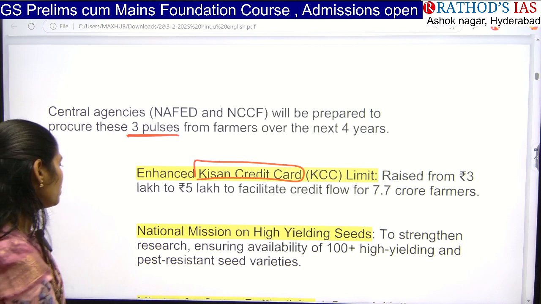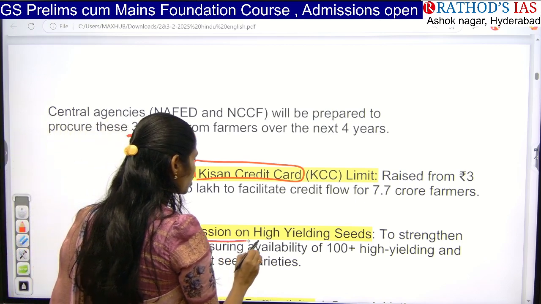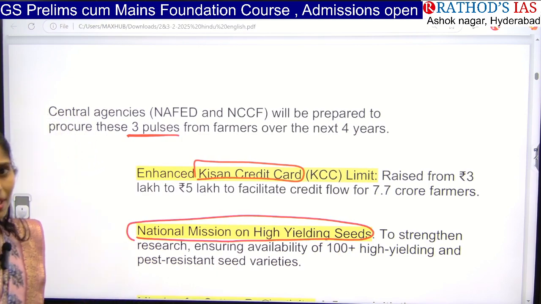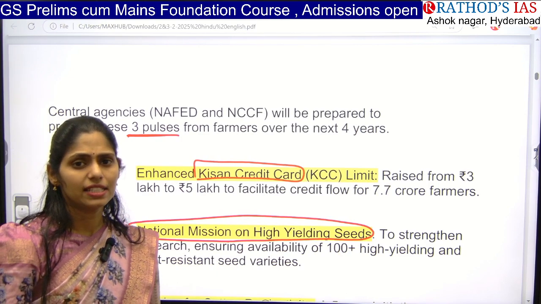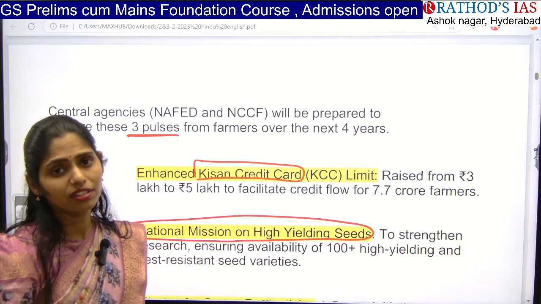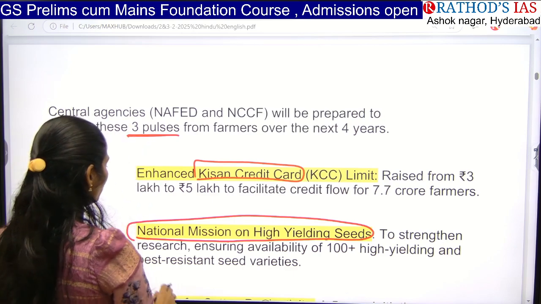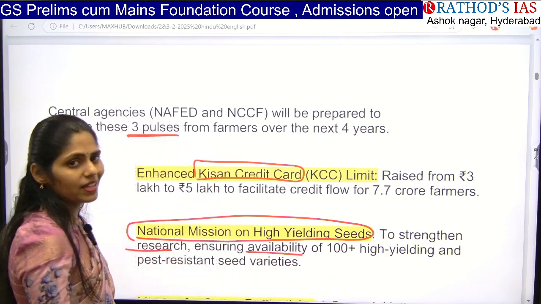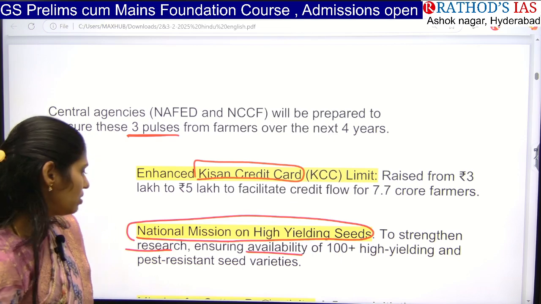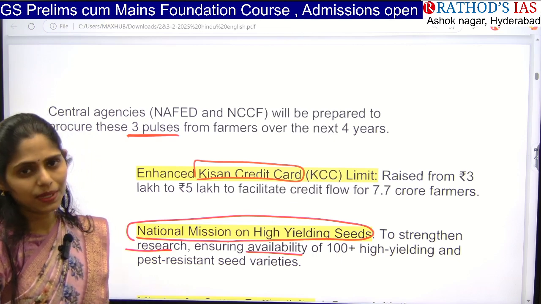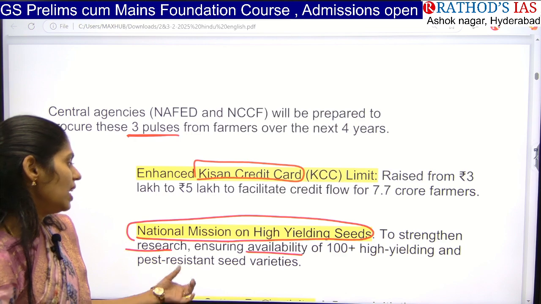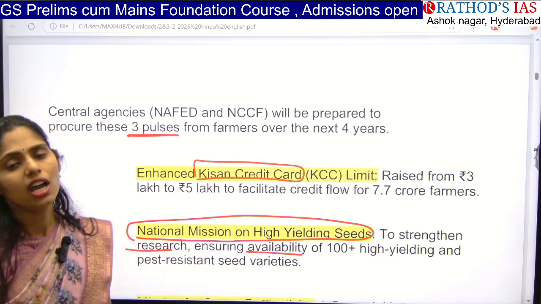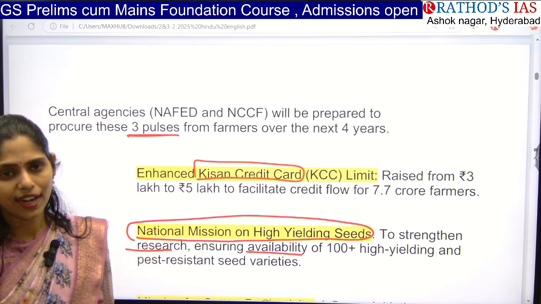And next one is we also came up with the National Mission on High Yield Variety Seeds. That means when we get high yield seeds, when we are having good research, right? So to strengthen research and to ensure availability of 100 plus high yielding variety seeds, and to increase pest resistant seed availability and other things, yes, the government came up with this mission on improving high yield variety seeds.